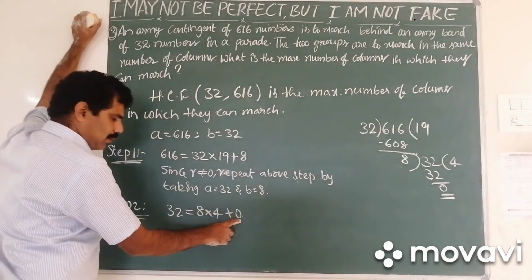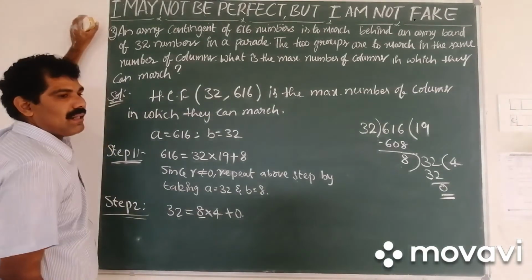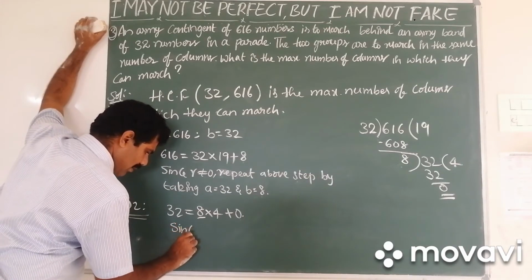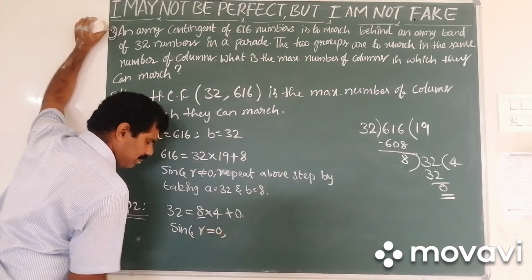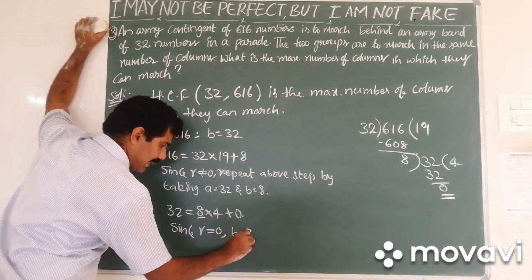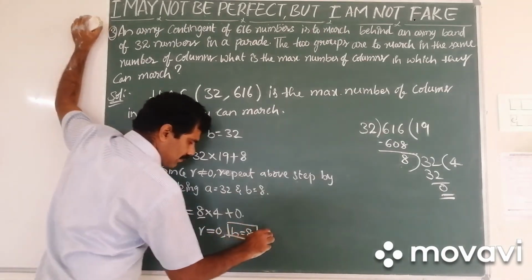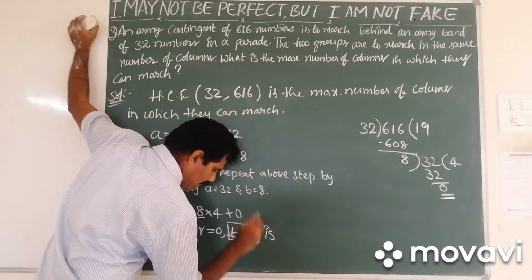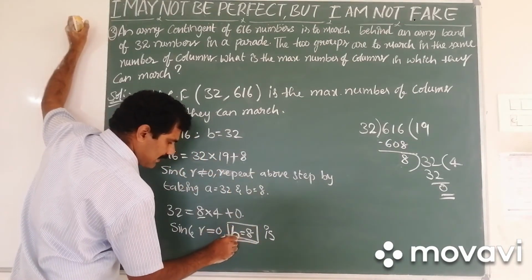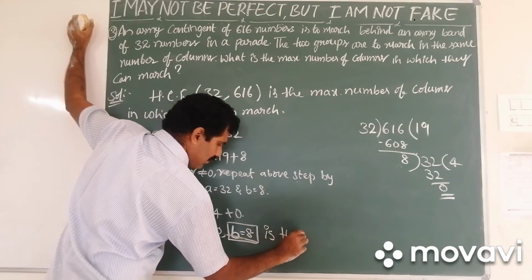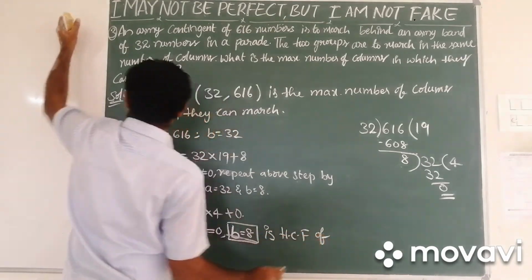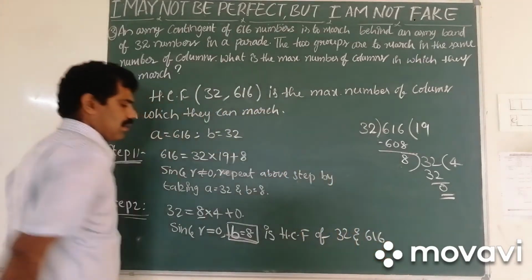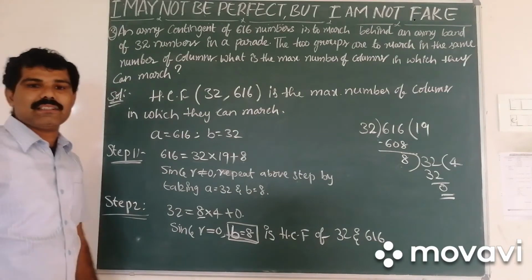So if the remainder is 0, then B will be the HCF of the given numbers. Now here, since R is equal to 0, B equal to 8 is the HCF of 32 and 616. So the HCF is 8 for 32 and 616.